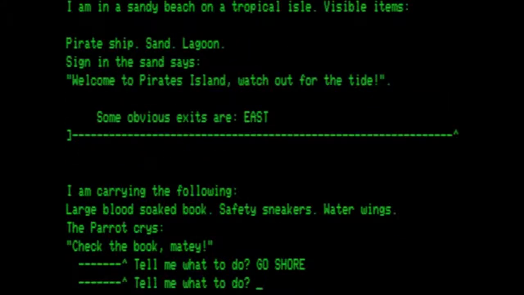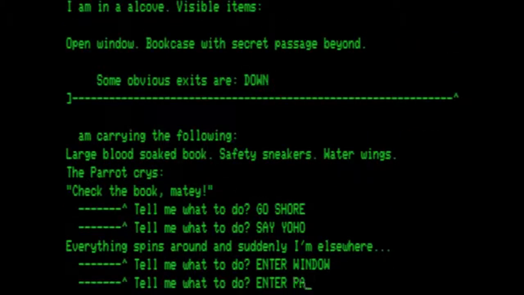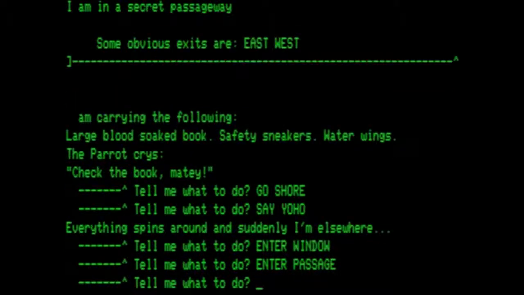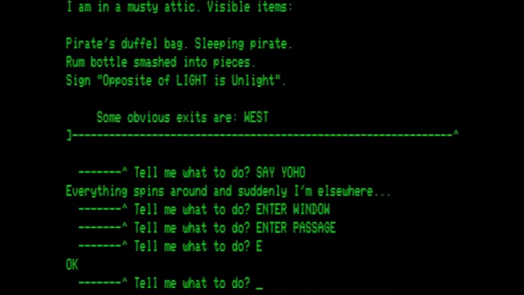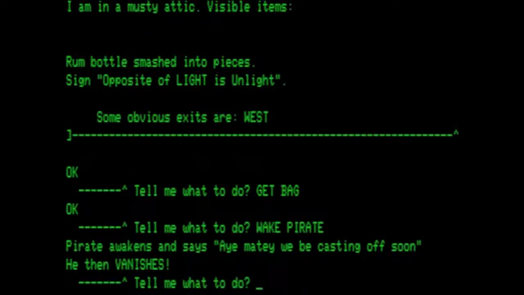So we go to the shore. We say yo-ho. Enter the window. Enter the passage. And then we continue going east. And this is where we started gathering items. So we want the duffel bag. And we want to wake the pirate, who is going to say, "Aye, matey, we be casting off soon." He then vanishes.